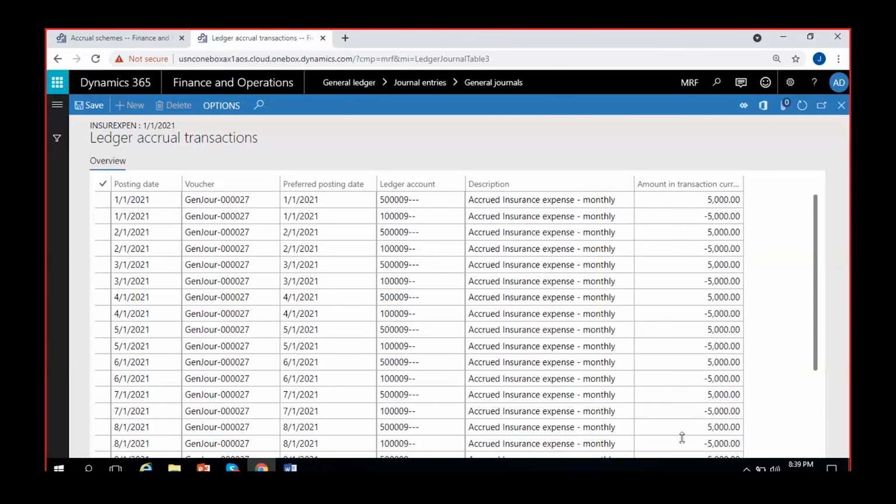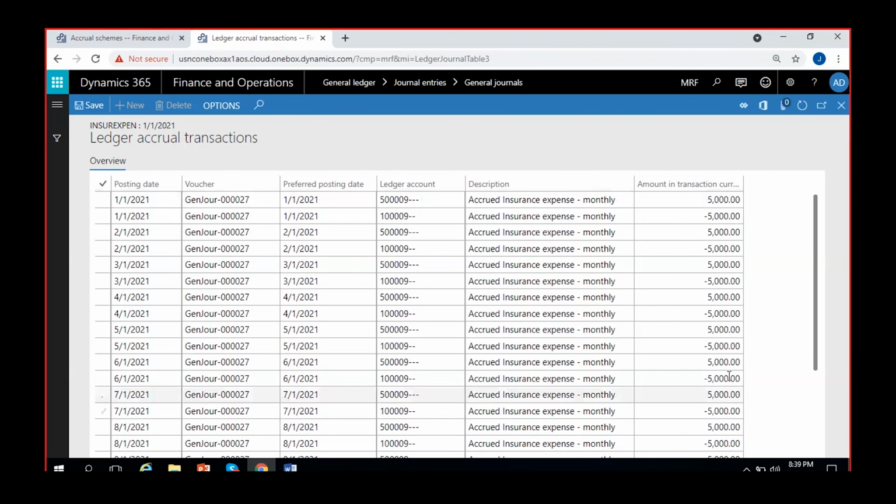Until this 12 months is met, every month you can see 5,000 only, and whatever balance you have in accrued insurance expense will be your asset, or it will show up as a prepaid expense, which will be your asset only. This will show as some balance in your balance sheet, as a holding amount until the obligation is met.